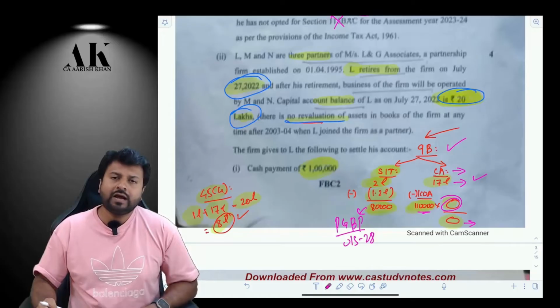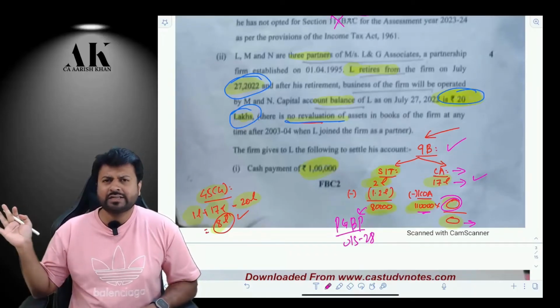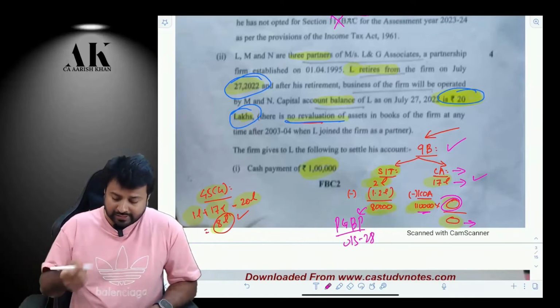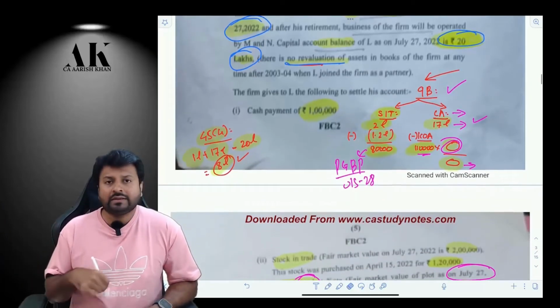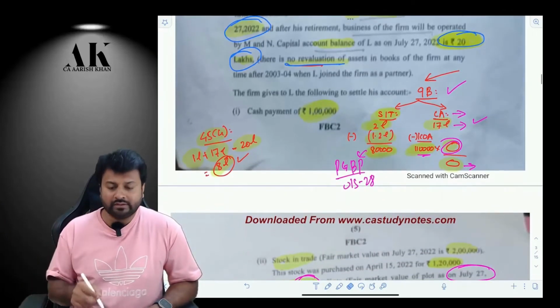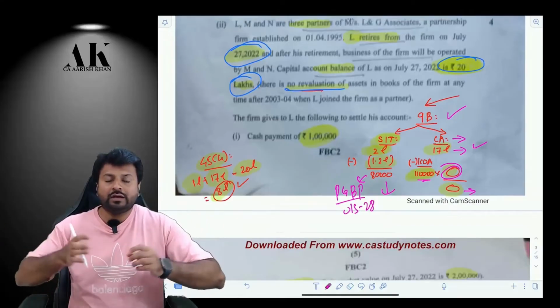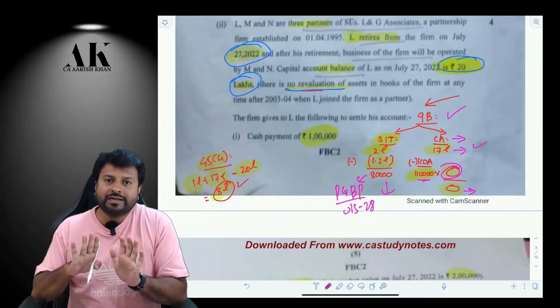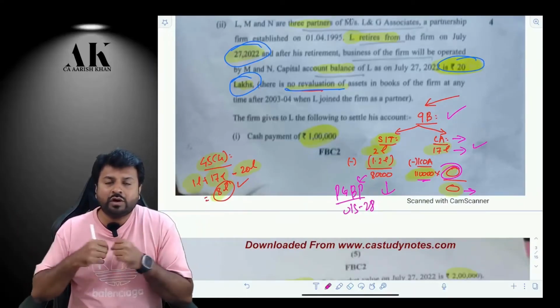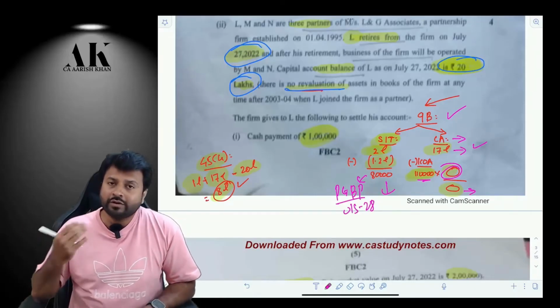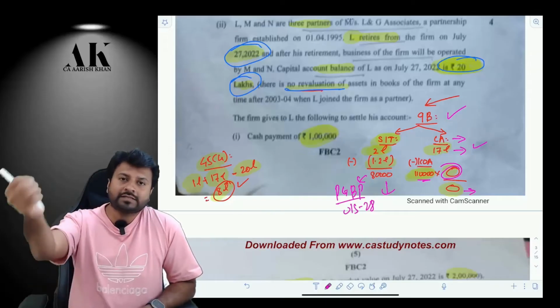Now, in the Hindi version, I have not said this, but I am saying it now. I thought that was not important to say. Generally, whatever tax is going to come on this 80,000 rupees, you have to compute that tax, and then you have to allocate that profit to all the assets, and to the partners' capital account.